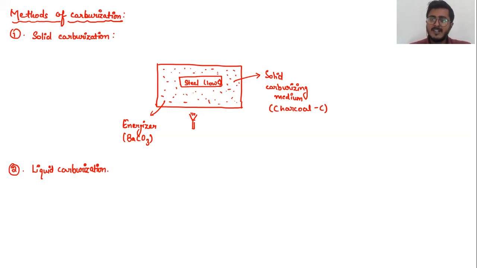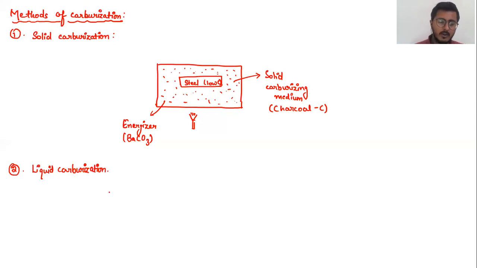Okay, but now this liquid carburizing medium cannot be molten carbon, right? Because the melting point of carbon is somewhere in the range of 3500 degrees Celsius. That is a very large temperature, and it is not achievable in the atmosphere of the Earth, right? So what happens in case of liquid carburization? Instead of taking molten carbon, we take a cyanide solution.